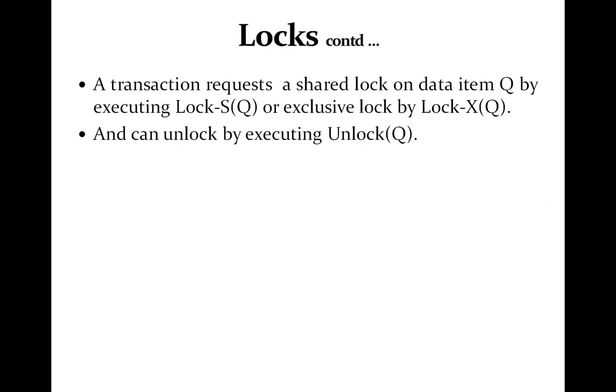Now it is necessary for any transaction, if it wants to access a data item, that it must first lock that item. If the data item is already locked by another transaction in an incompatible mode, then the concurrency control manager will not grant the lock until all the incompatible locks held by the other transactions have been released. Meaning the transaction has to wait until they are released; until then, the lock is not going to be granted.